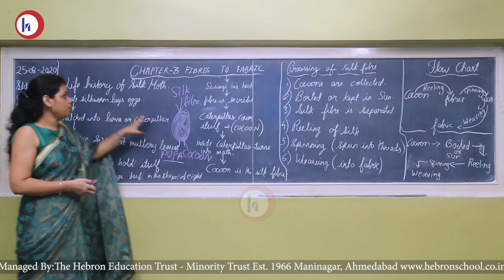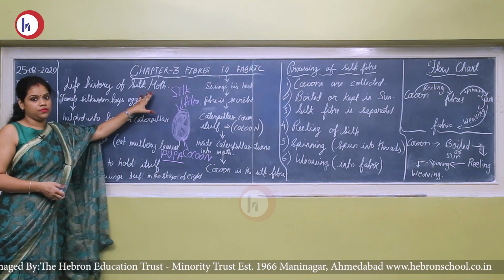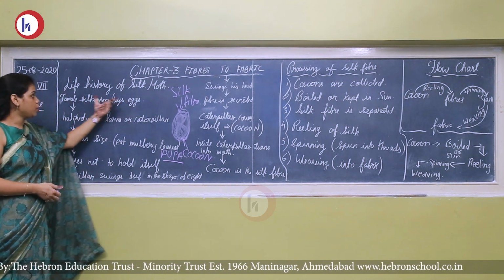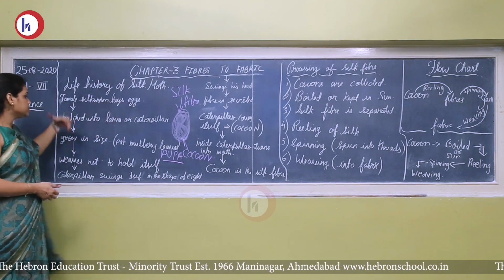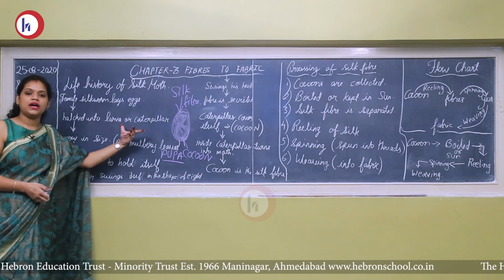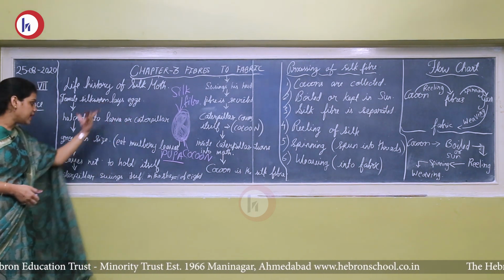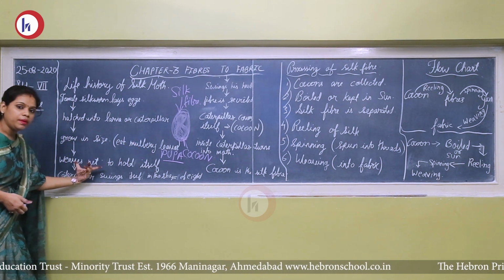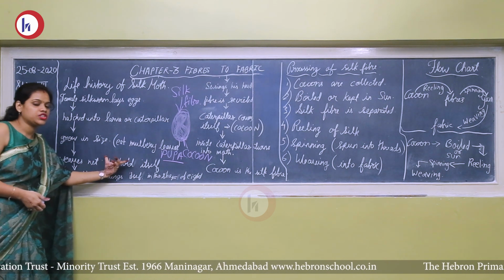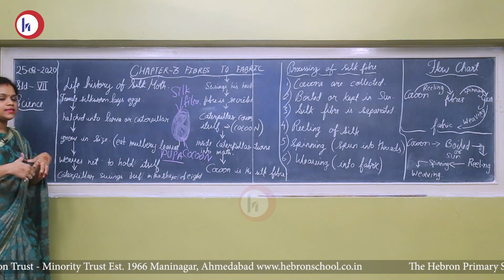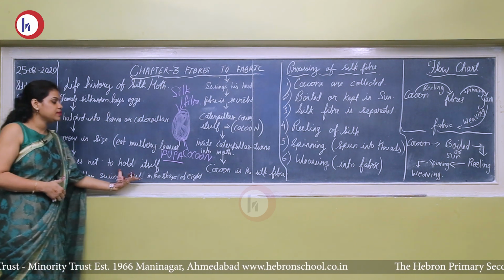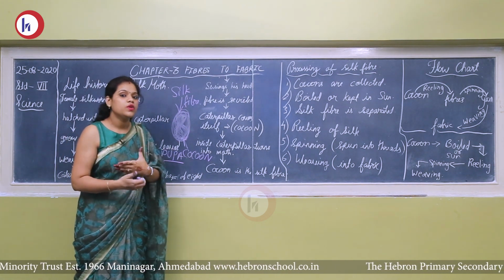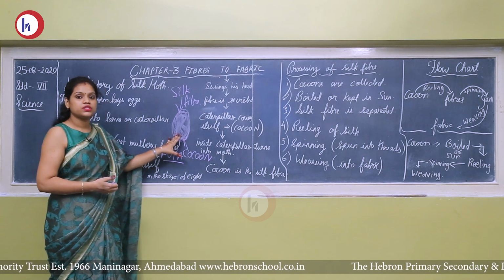So up till here you understood how the silk moth is converted. It starts from the silk moth. The female silk moth lays eggs. That eggs are hatched and converted into larva or caterpillar. Then that caterpillar grows in size by eating mulberry leaves. Then they stop eating and start weaving a net-like structure around them, and the caterpillar is inside that structure. That structure is nothing but your cocoon. After that, the caterpillar is grown, converted into silk moth, and this cocoon is your silk fiber.